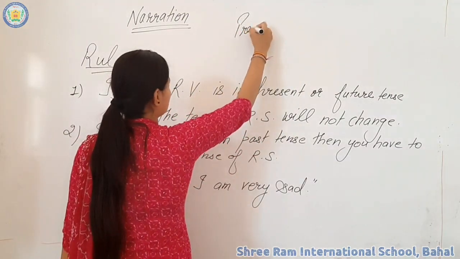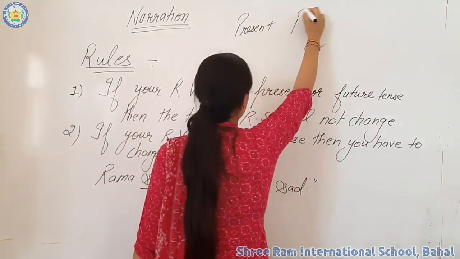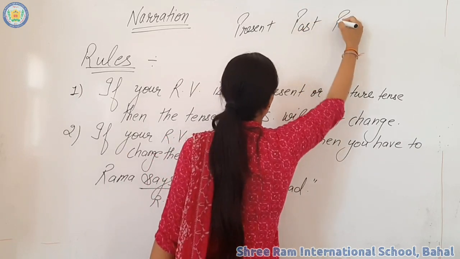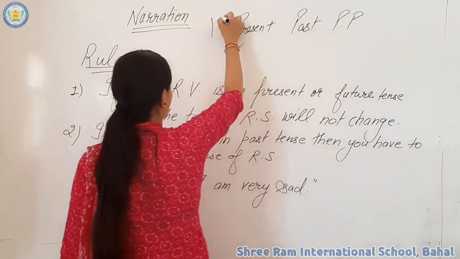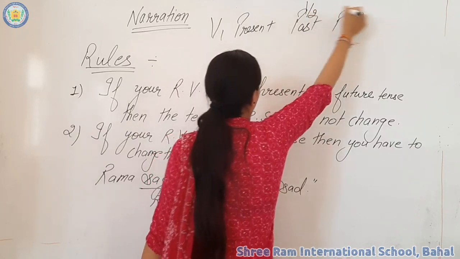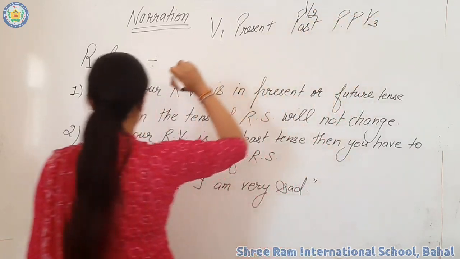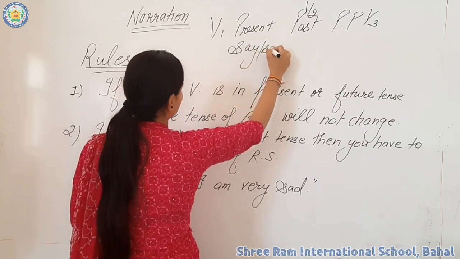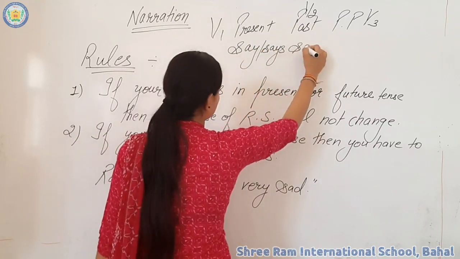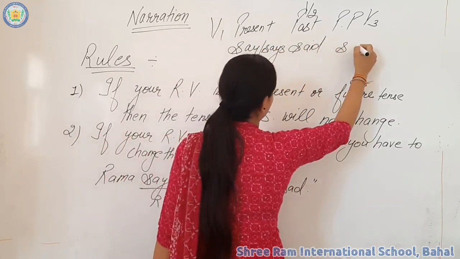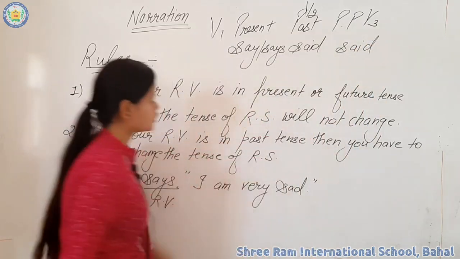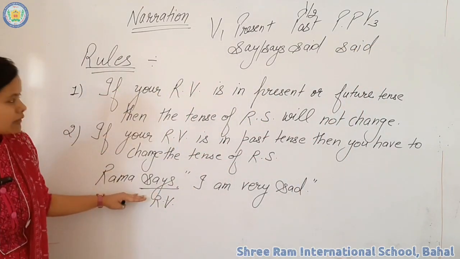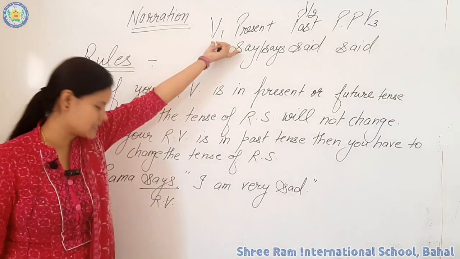The first one is the present one, the second one is the past one, and the last one is the past participle, known as V1, V2 and V3. So say or says come in the present, and said comes in the past and the past participle. So you can see that says means this is your present tense.